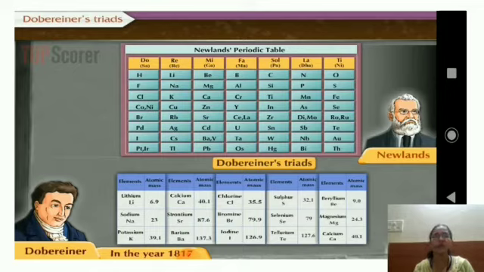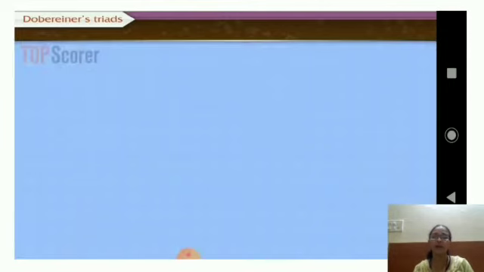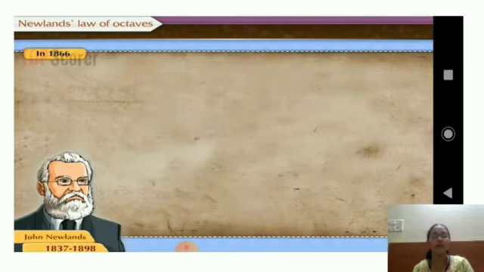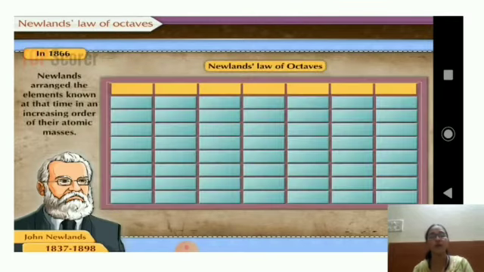Another scientist came into the picture, Newlands. Newlands tried to correlate the atomic masses of elements, and he grouped the elements according to the increasing order of atomic masses. And further, what he learned from this, or what he wants to tell us, let's see what it is.